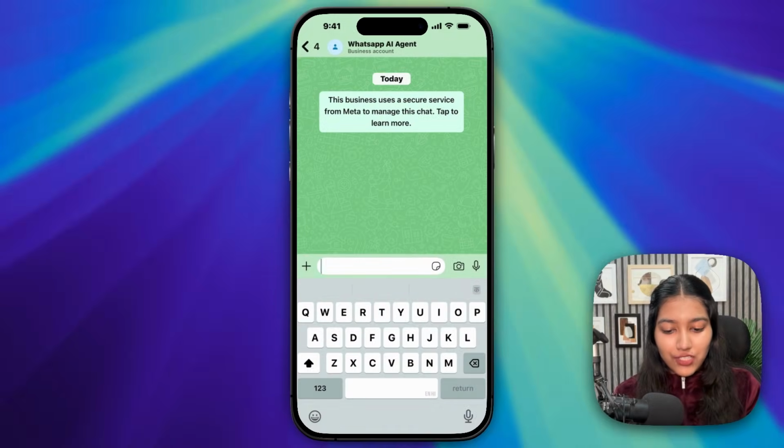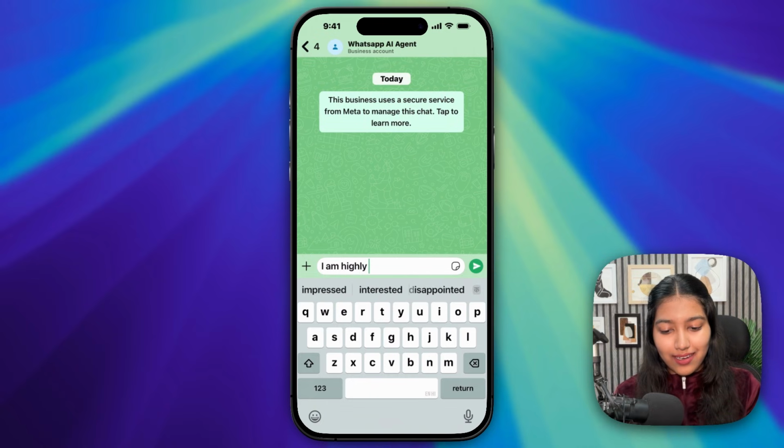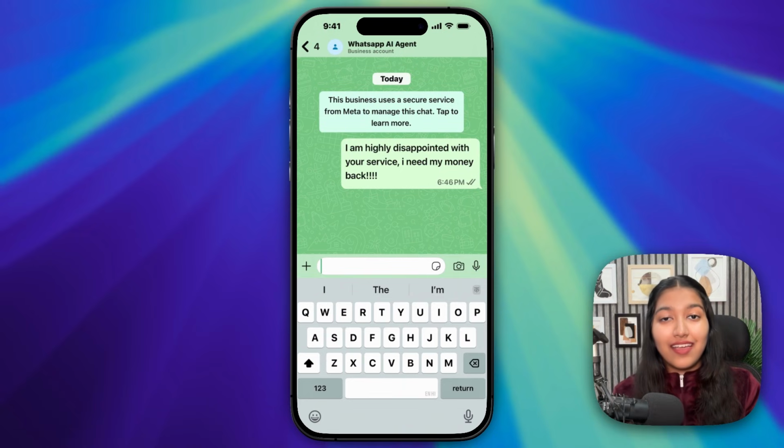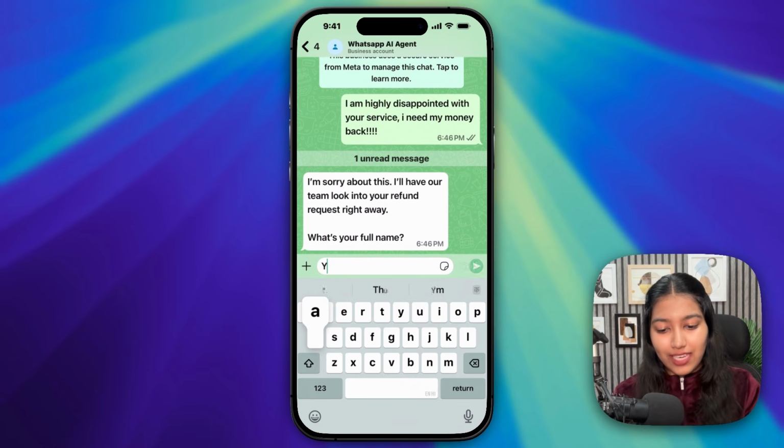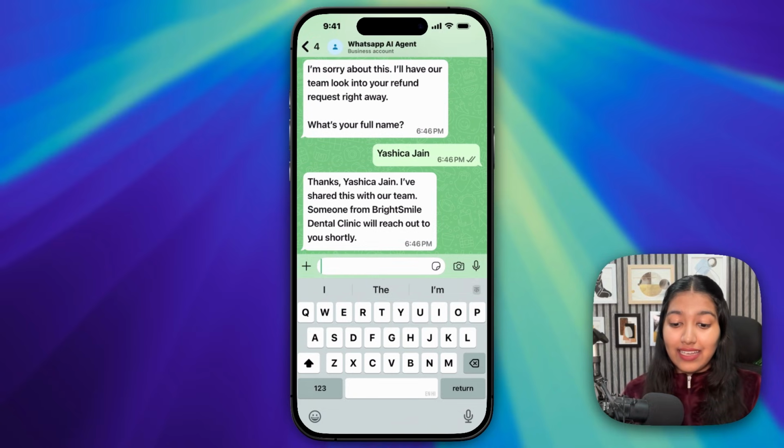Alright, so a fresh chat, and this time let me act as a rude customer. So let me say, I am highly disappointed with your service. I need my money back. Now let's see how it handles this situation. Okay, so it's saying, I'm sorry about this. I'll have our team look into your refund request right away. What's your name? Alright, so now it's saying that it has shared it with our team and someone will reach out shortly.